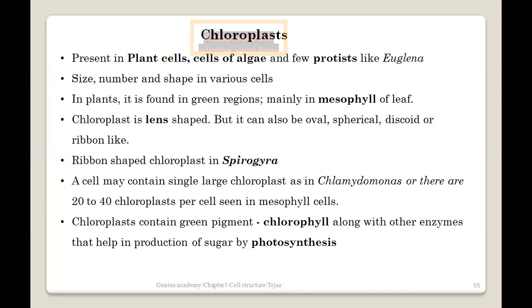Okay, though it's not completely autotrophic, still Euglena does contain some kind of chlorophyll, and that's why, sorry, chloroplast, and that's why it can perform the process of photosynthesis as well. Okay, so depending on ये कौन से cells में present है, इनका size, इनका number, इनका shape can vary. So size, shape, and number is not a fixed thing, but a variable thing. And in case of plant, they are mainly found abundantly in the green regions, which is called the mesophyll of a leaf.